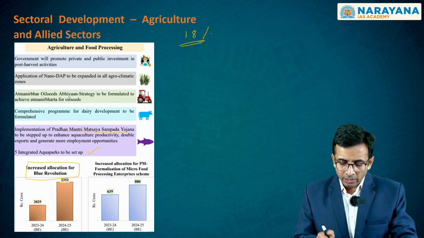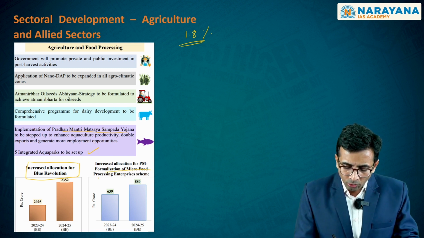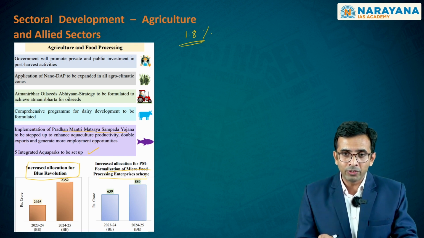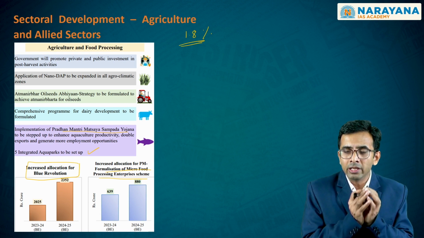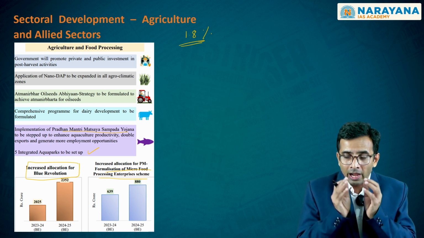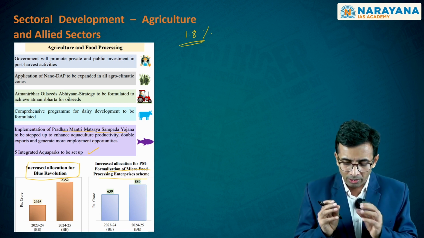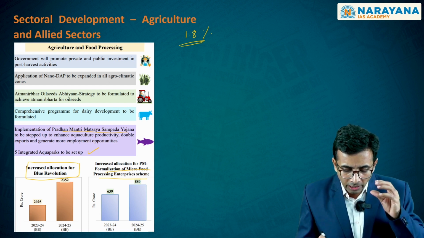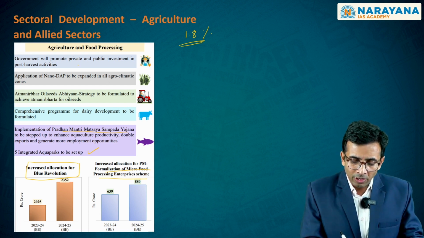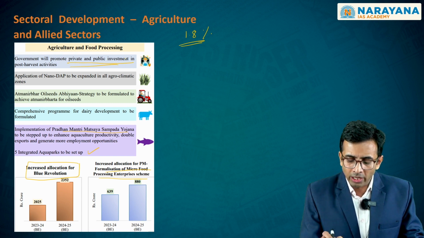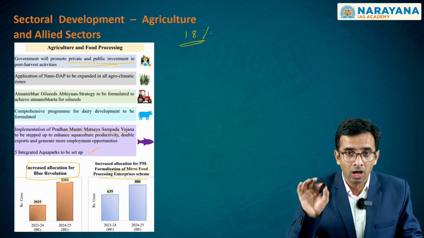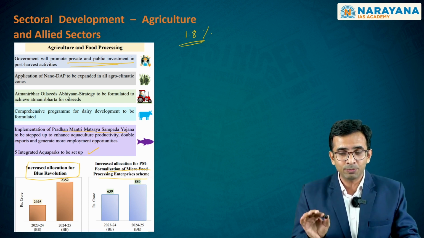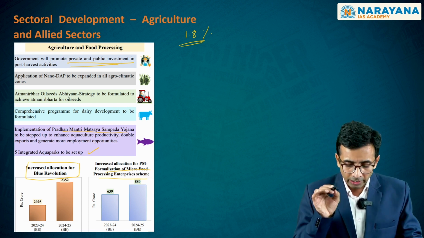Along with this, the formalization of micro food processing enterprises scheme has been announced in order to give a fillip to those very small food processing units that you would see, and this has also been given some fillip at the grassroots level. On the other hand, agriculture will be receiving what is referred to as private and public investment, particularly in the post-harvest activities where the investment was lacking according to the government.